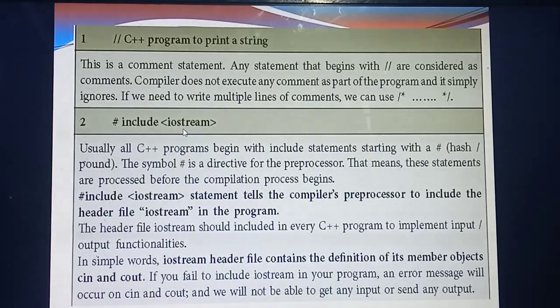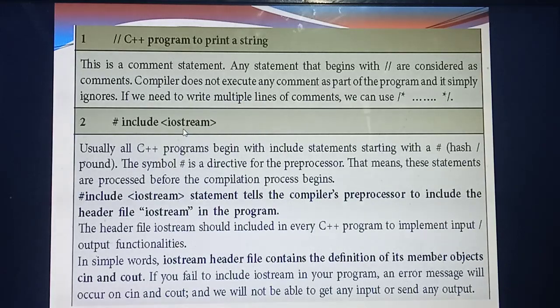#include <iostream> means a header file. The header file always starts with the symbol hash. #include directs your program to the preprocessor, that is, before you compile the program, it directs your program to the preprocessor for processing. Then iostream: all the input and output operations you use in the program come under iostream.